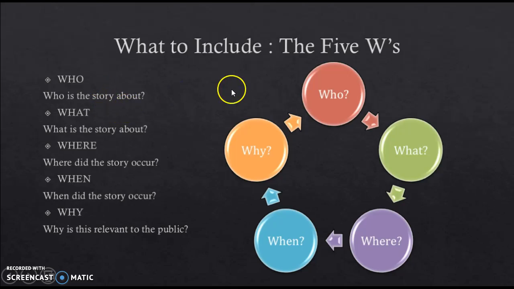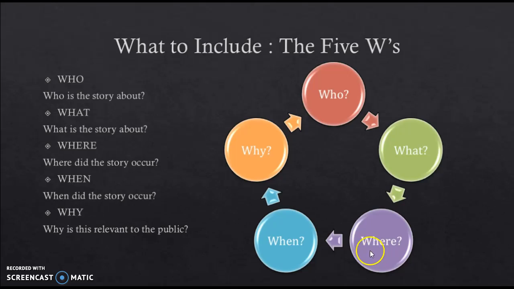What is the story about? You'll see here with the arrows. First you'll say who it's about, then you'll say what it's about. Sometimes you'll say what it's about before you talk about who it's about, depending on how important the story is, because you want to capture your audience's attention.